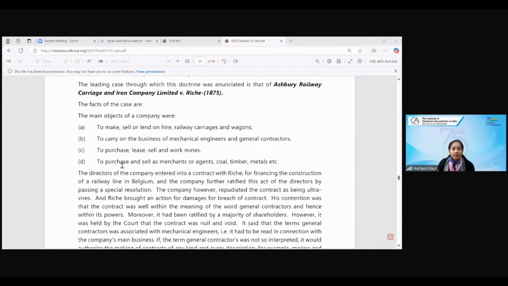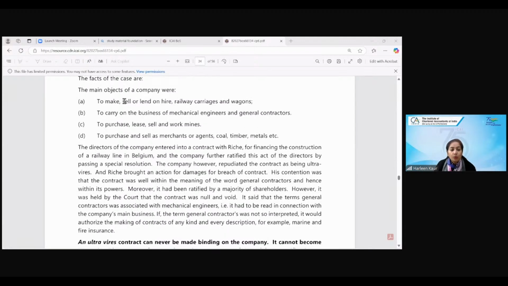Now, this is a very, very interesting case law. Ashbury Railway Carriage and Iron Company Limited versus Riche. So, I would request all of you to read this case law. What were the objects of the company? To make railway wagons, to carry on the business of mechanical engineers, to lease and sell on work mines, to purchase and sell as merchants and agents.